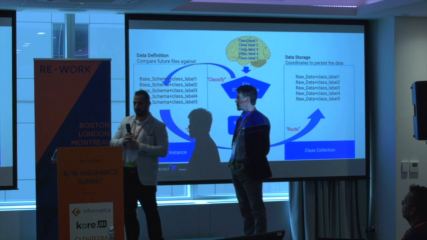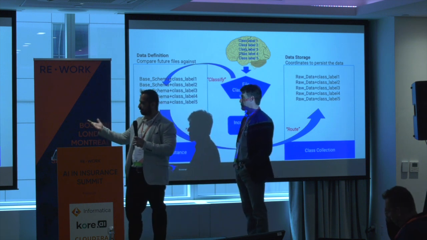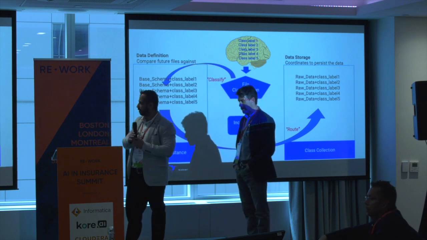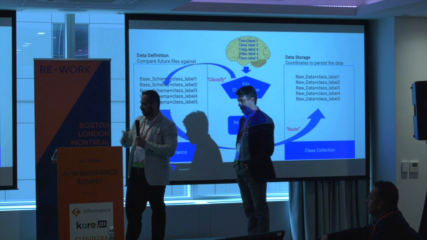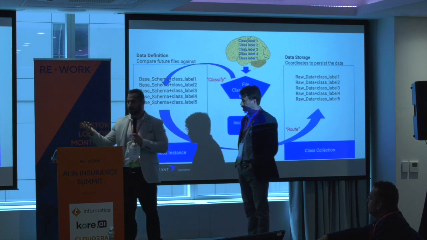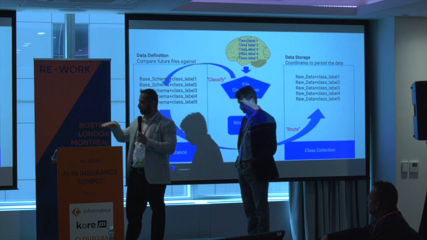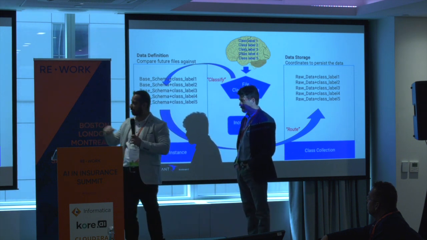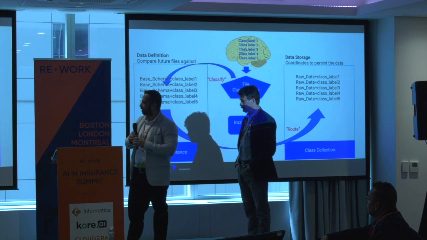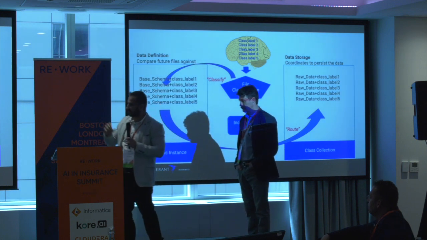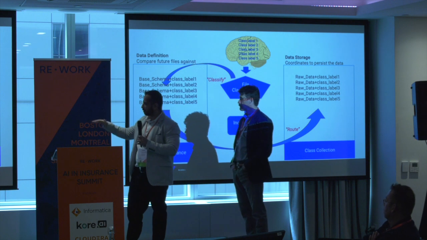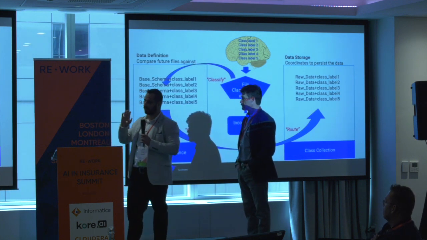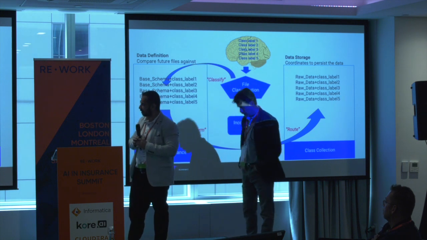So we have lots of files coming with group headers. I'm sure you are aware of this problem. Let's say one file we get has 5, 6 headers, and we're not interested in the first or the second or the third header. Maybe we're interested in the fourth header here. So we have ML models that can identify the main headers for each file, trim the file, and only extract the data we want and feed it into a structured database.